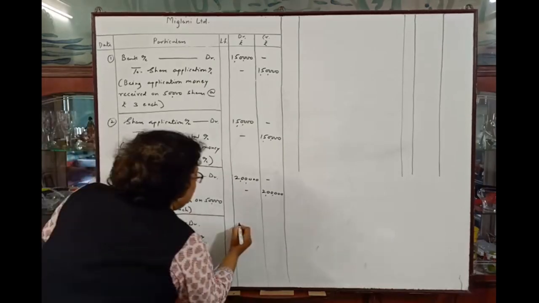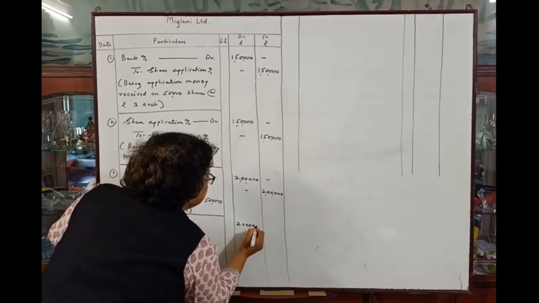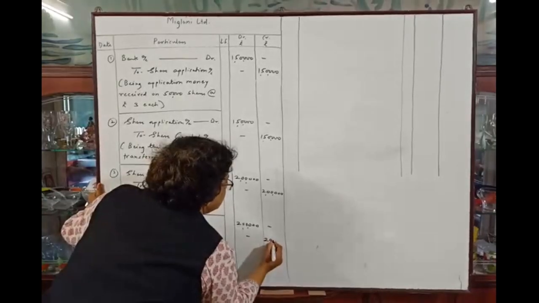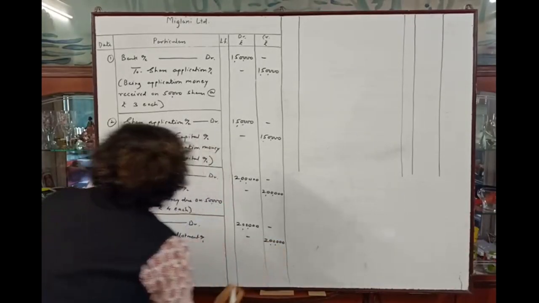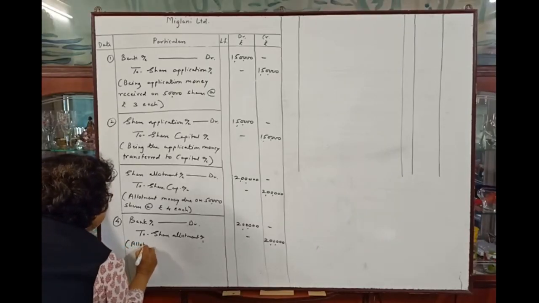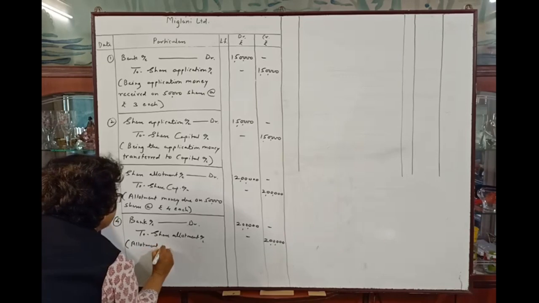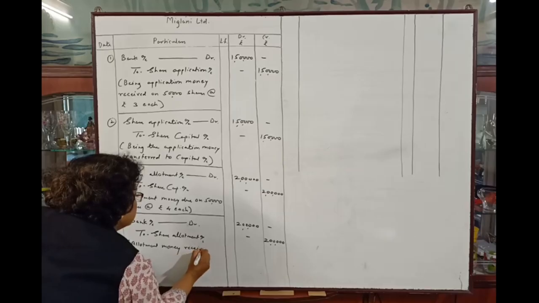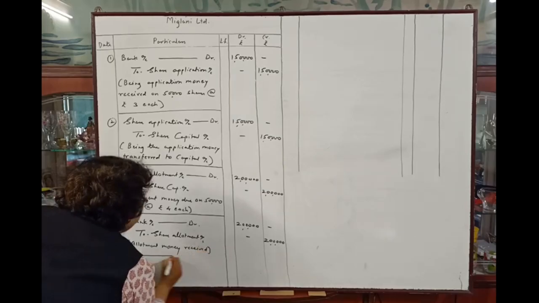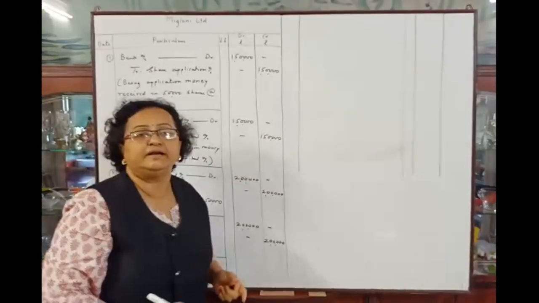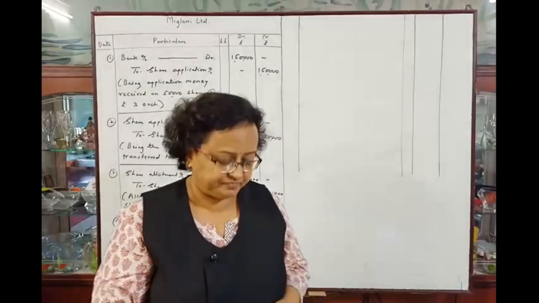Bank account debit 2 lakhs to share allotment account 2 lakhs, that is allotment money received, being allotment money received. These are the two entries related to allotment of shares.